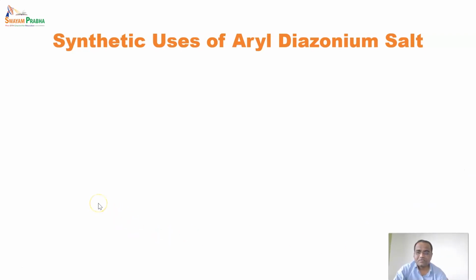After this, we will look at synthetic uses of aryl diazonium salt. So diazonium salt is prepared with sodium nitrite, and this diazonium salt is all the time prepared at very low temperatures. So what are the synthetic uses of this aryl diazonium salt? There are many synthetic uses of an aryl diazonium salt. So this double nitrogen, or N2, this kind of structure is said to be a diazonium ion.